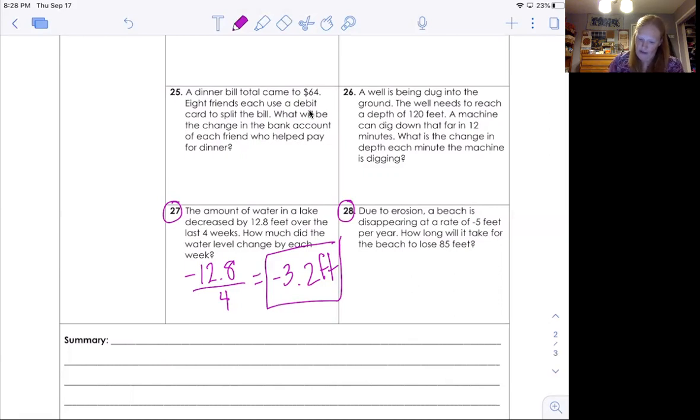Oh, you know what I should add? I should add per week. Okay, let's make that a better answer. Per week. Okay, I went into the other box, but that's okay.